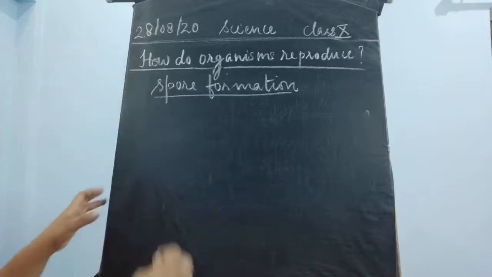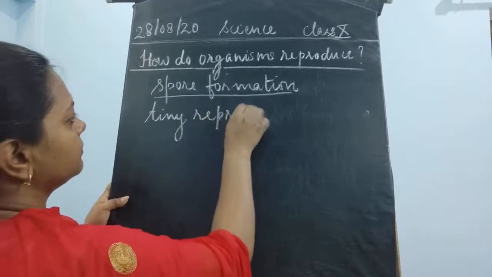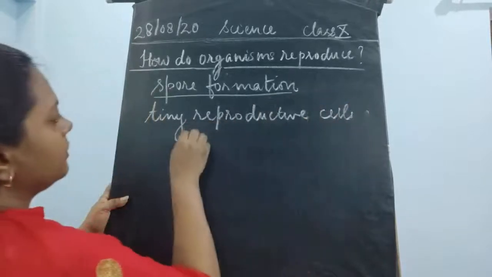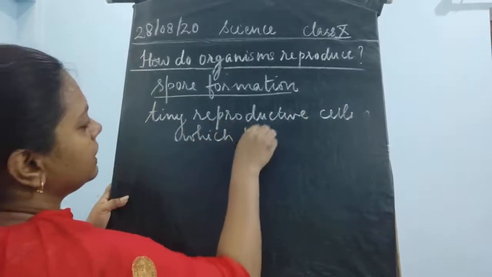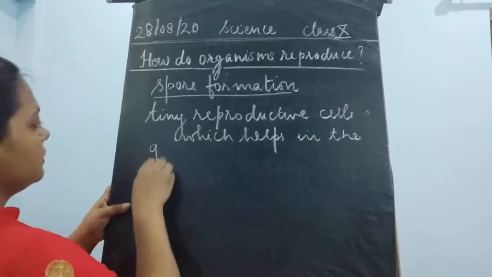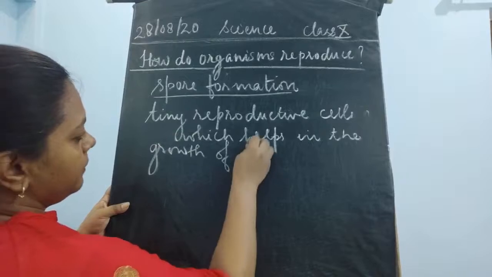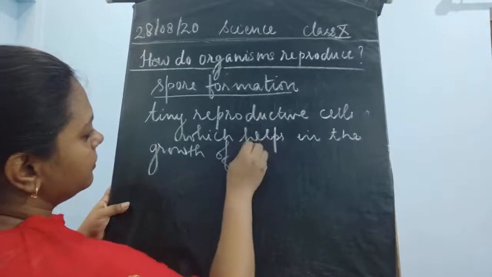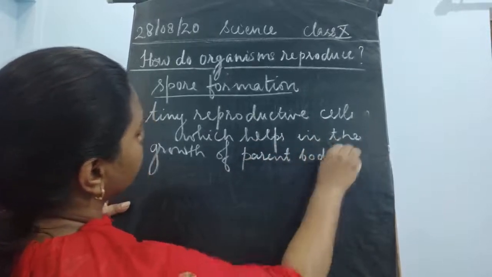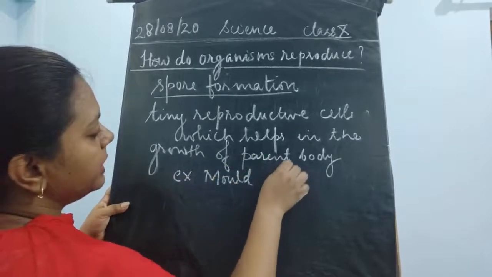These are tiny reproductive structures which help in the growth of fungi or growth of the parent body. Example, molds. Or it could be any fungi.